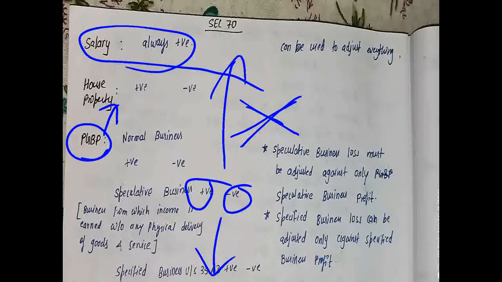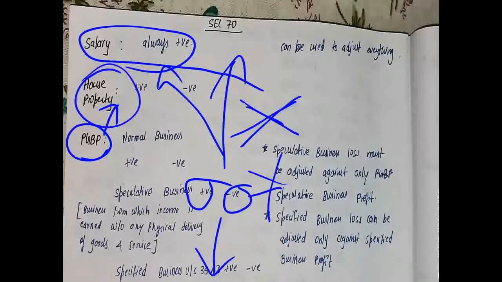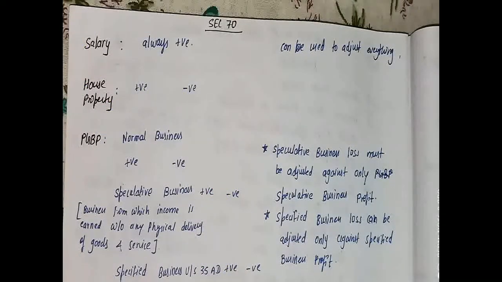You cannot adjust this. You can never adjust this loss against the salary or house property. What you have to do here is, in case you don't have any profit from speculative business, this loss is simply carried forward.